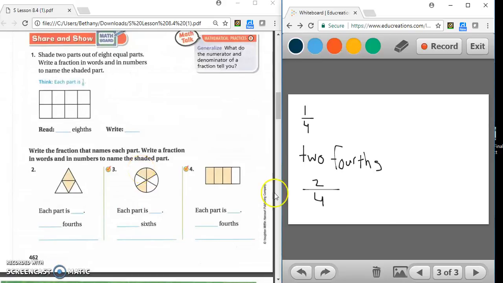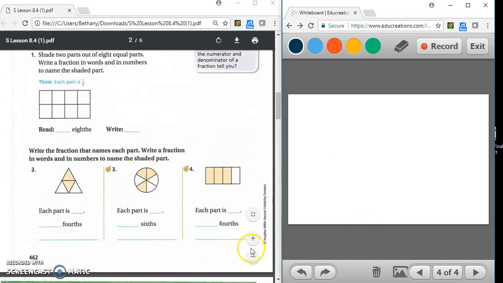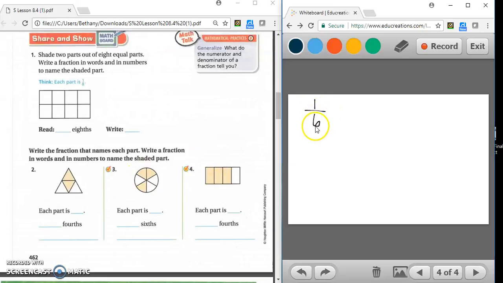For number 3, each part is, well, how many pieces do we have? 1, 2, 3, 4, 5, 6. So each part is 1/6. How many are shaded? 1, 2, 3.